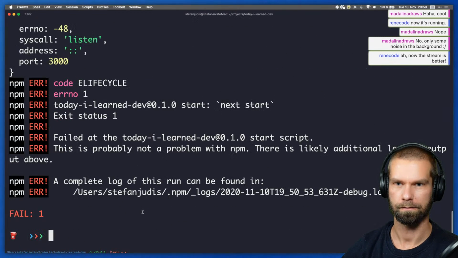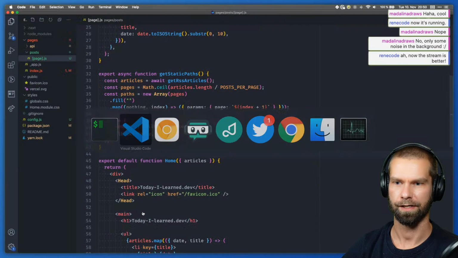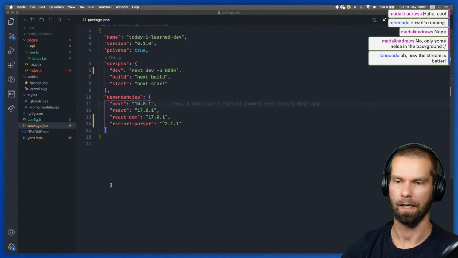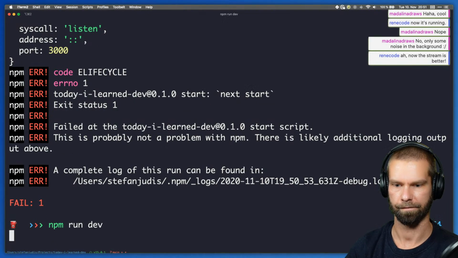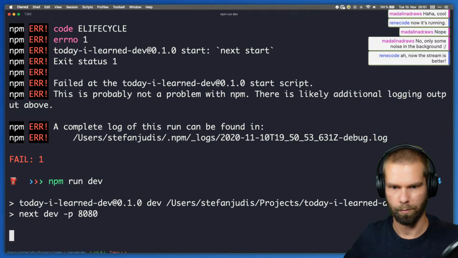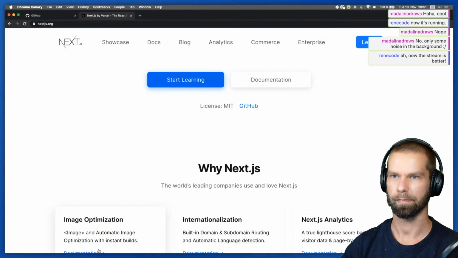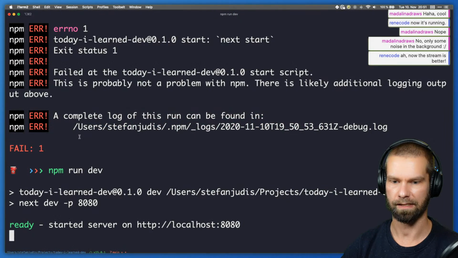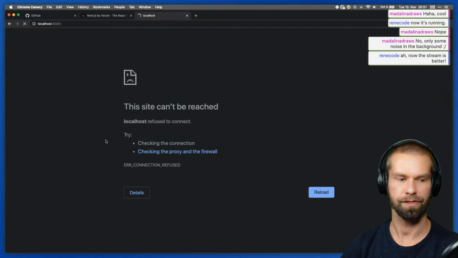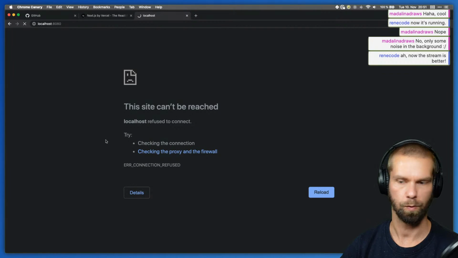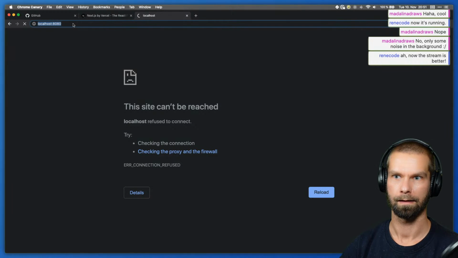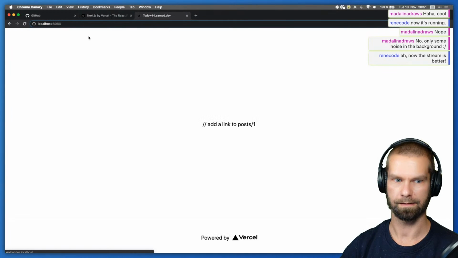Here we go. Didn't we change? Let's see. So it's dev, that's the problem. npm run dev. So let's see where we were last week. Last week we implemented this with Next.js, and we'll now go to localhost 8080. Next.js is running. We should see the application that we did last week. And my computer is on fire here, so let's see.